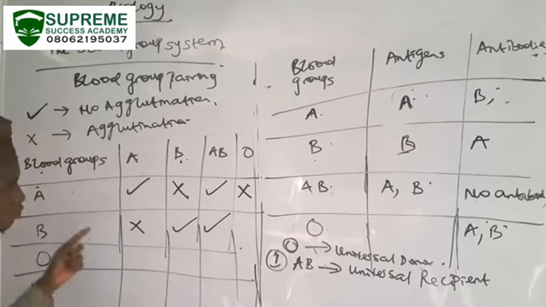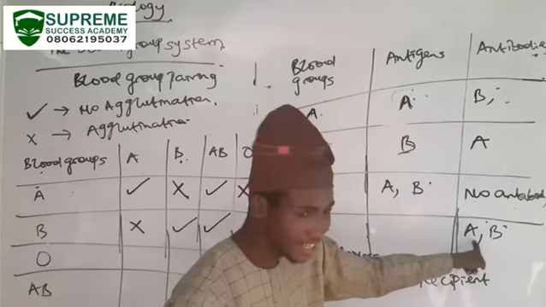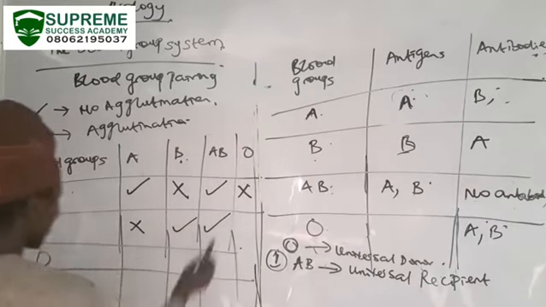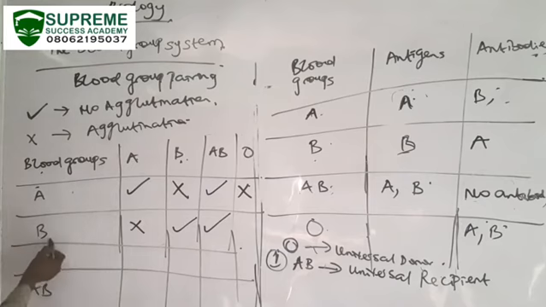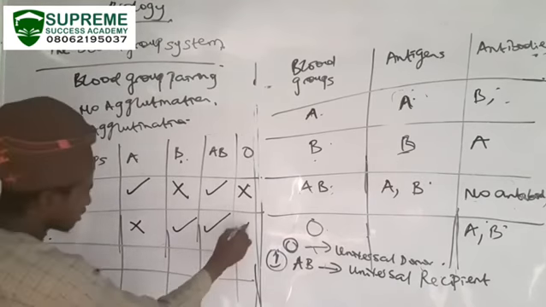B versus O. O produces two antibodies, that is antibody A and antibody B. So if O is producing an antibody against B, will B be able to donate blood to O? No.